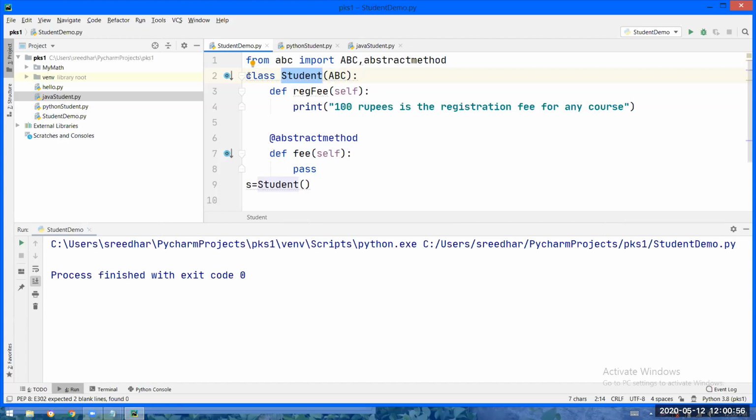In other languages, to indicate a class as abstract, you have to precede the class with the abstract keyword. But in Python, the abstract keyword is not there. Then how do Python people ask us to indicate a class as abstract? Simply make your class the child of the ABC class. Then I will understand that your class is abstract and I will apply all the properties of abstraction. Now tell me, if I execute this, will I get an error, yes or no?